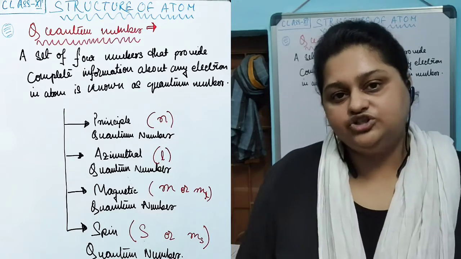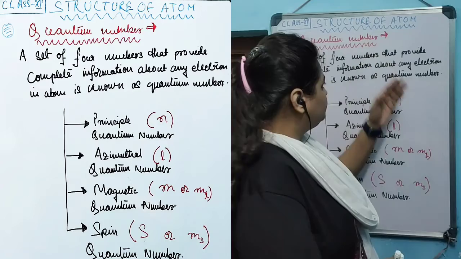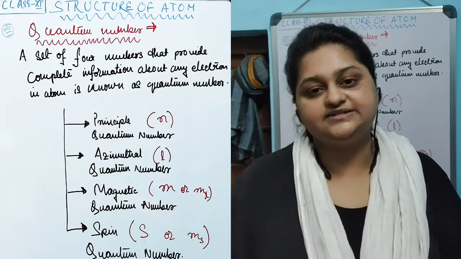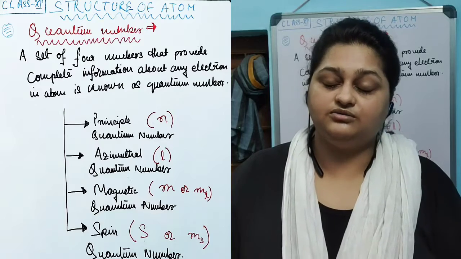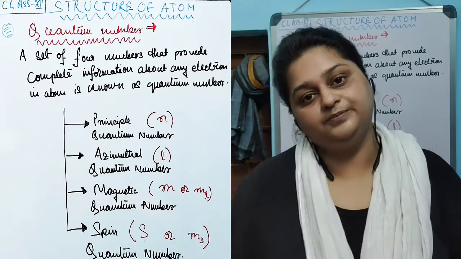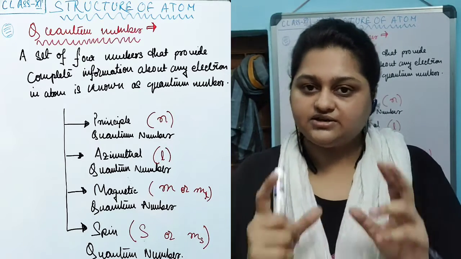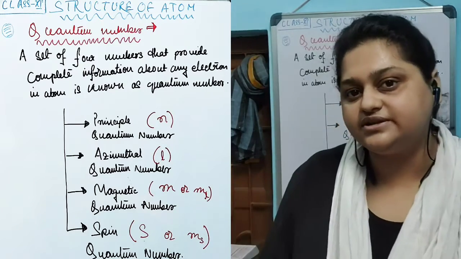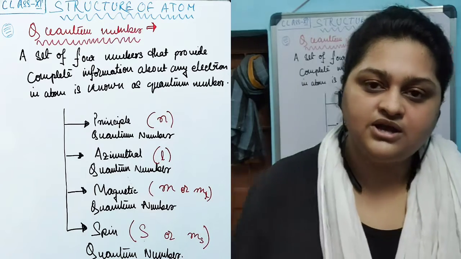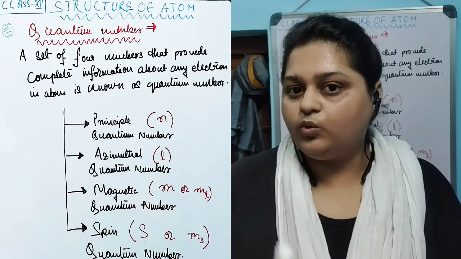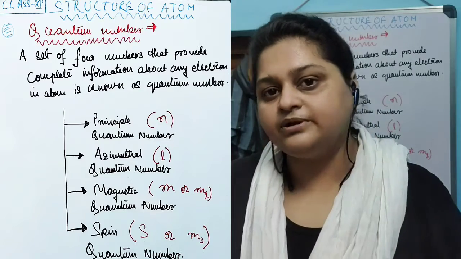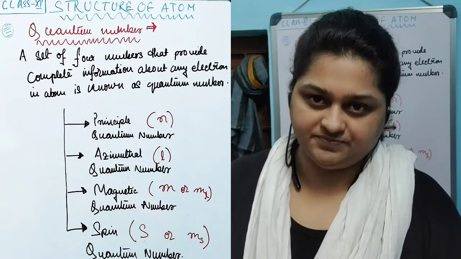This is the same logic behind the quantum numbers that the scientists have forwarded. Now, the concept behind the quantum number is that when an electron is constructing an atom, what are the characteristics or properties of that electron in that atomic structure? Four numbers have been assigned to it.